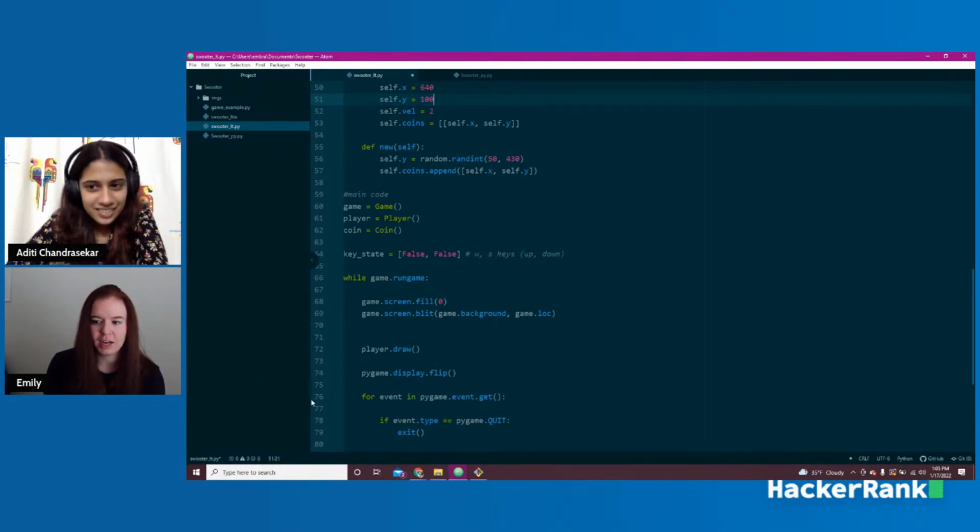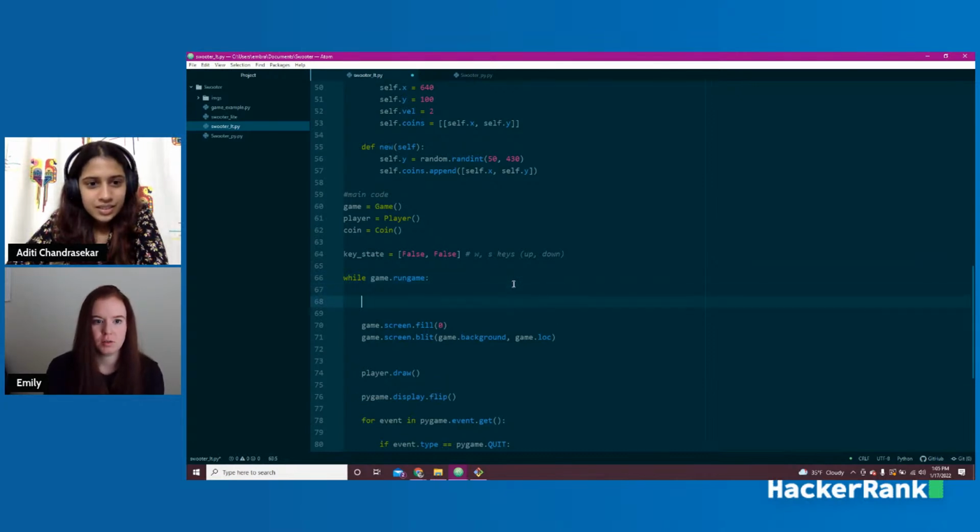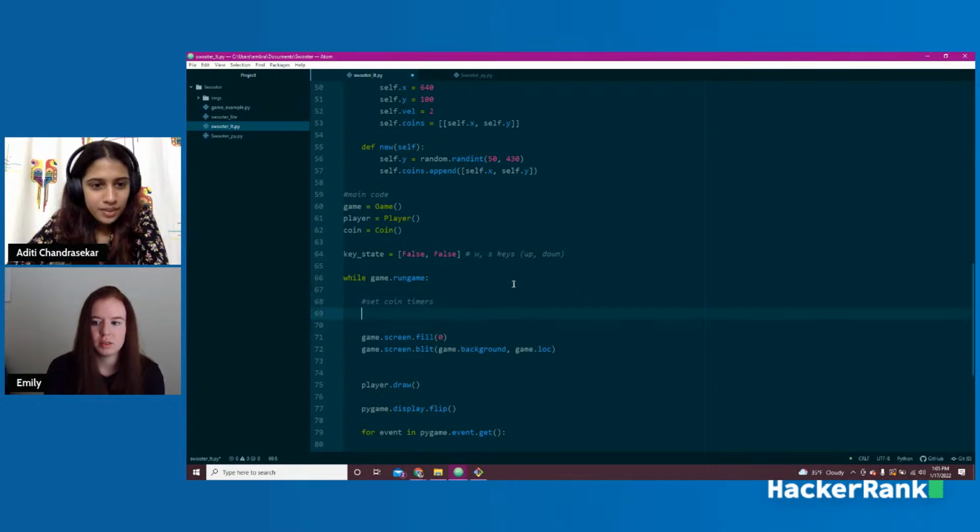So then we're going to actually set up our coin timer in here. Within this while loop, I'll just write this out here. We'll say set coin timer, and we're going to say game.cointimer minus equals random.randint 0,100.